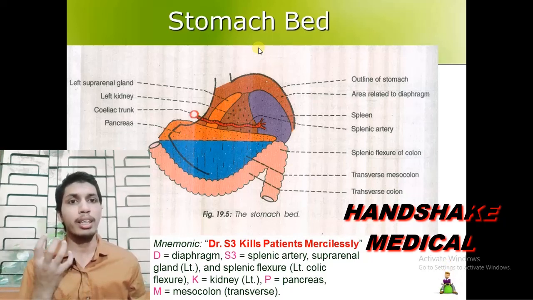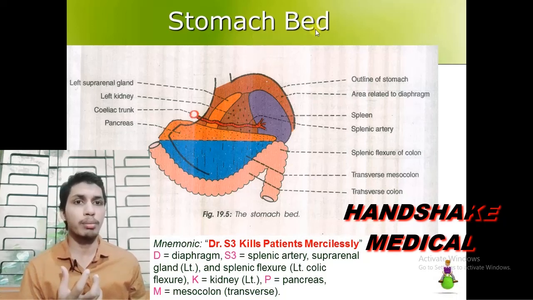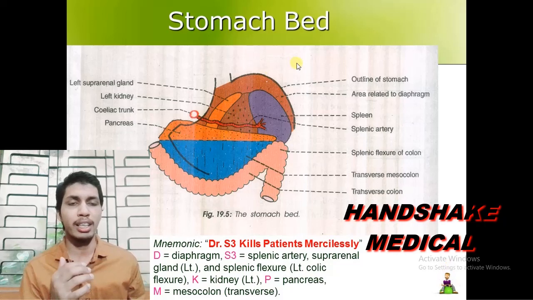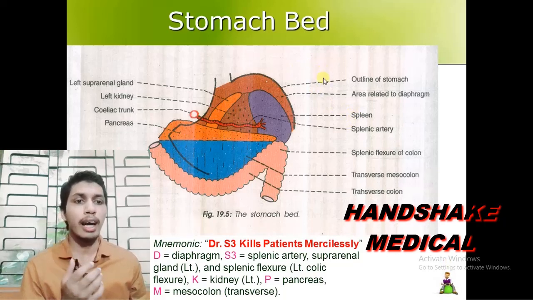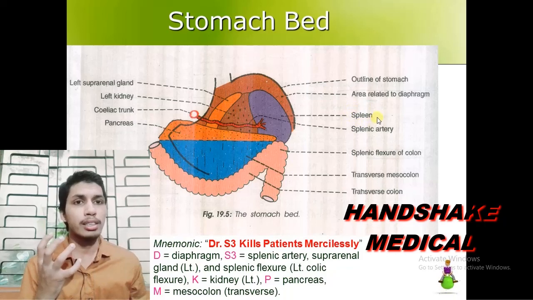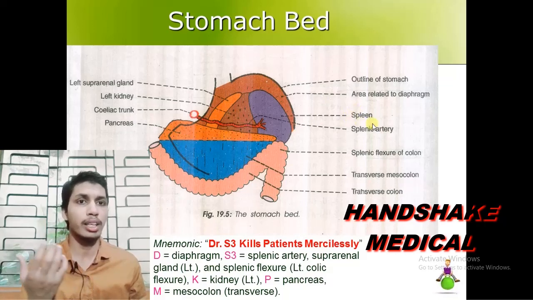Here I am saying 7 or 8 because of the spleen. I would give you a note that the spleen is sometimes included in the stomach bed. Some books have written spleen as a content of the posterior surface relations of the stomach, and some books have not written this. So here lies a catch.